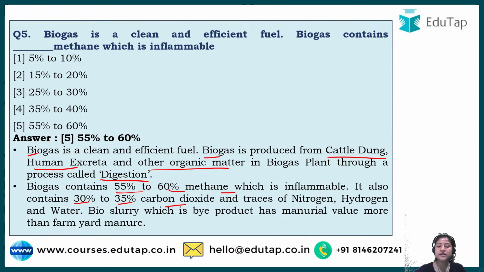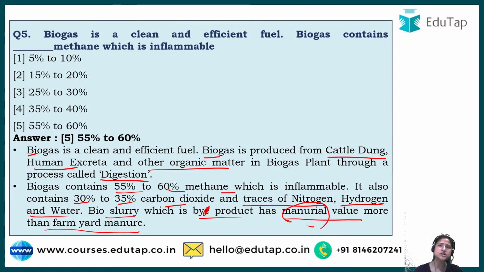And other than some traces of nitrogen, hydrogen and water are also present in that particular biogas plant. And bioslurry, which is a byproduct, has manurial value more than farmyard manure. Manurial means manure. Okay, so these can be used as organic fertilizer. A natural manure is, you can say, natural fertilizer.